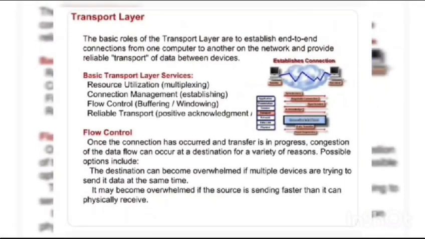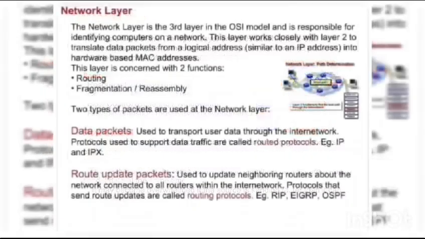Transport layer. The basic role of the transport layer is to establish an end-to-end connection from one computer to another on the network, providing reliable transport of data between devices. The network layer. The network layer is the third layer in the OSI model and is responsible for identifying computers on a network. This layer is concerned with two functions: routing and fragmentation. Data packets, for example IP and IPS.